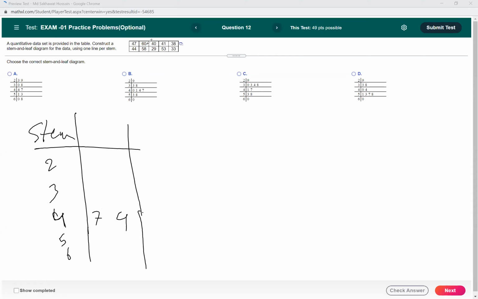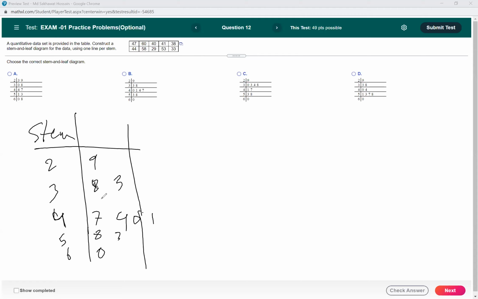Then this number is 60, so we'll have 0 here, then 58, we have 8 here. Then 40, so we'll have 0 here, then 29, that means 9 here, then 41, we'll have 1 here, then 53, so we have 3 here, then 38, we'll have 8 here, and then 33, we'll have 3 here.